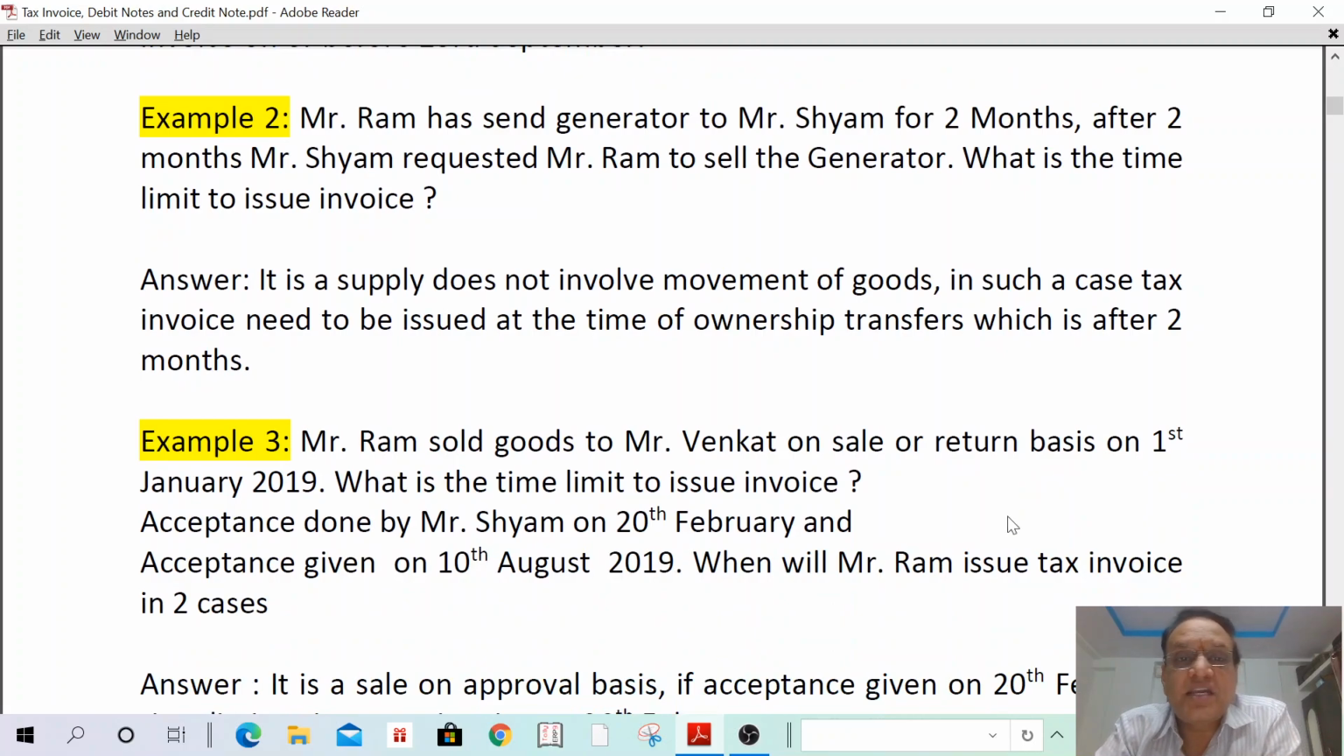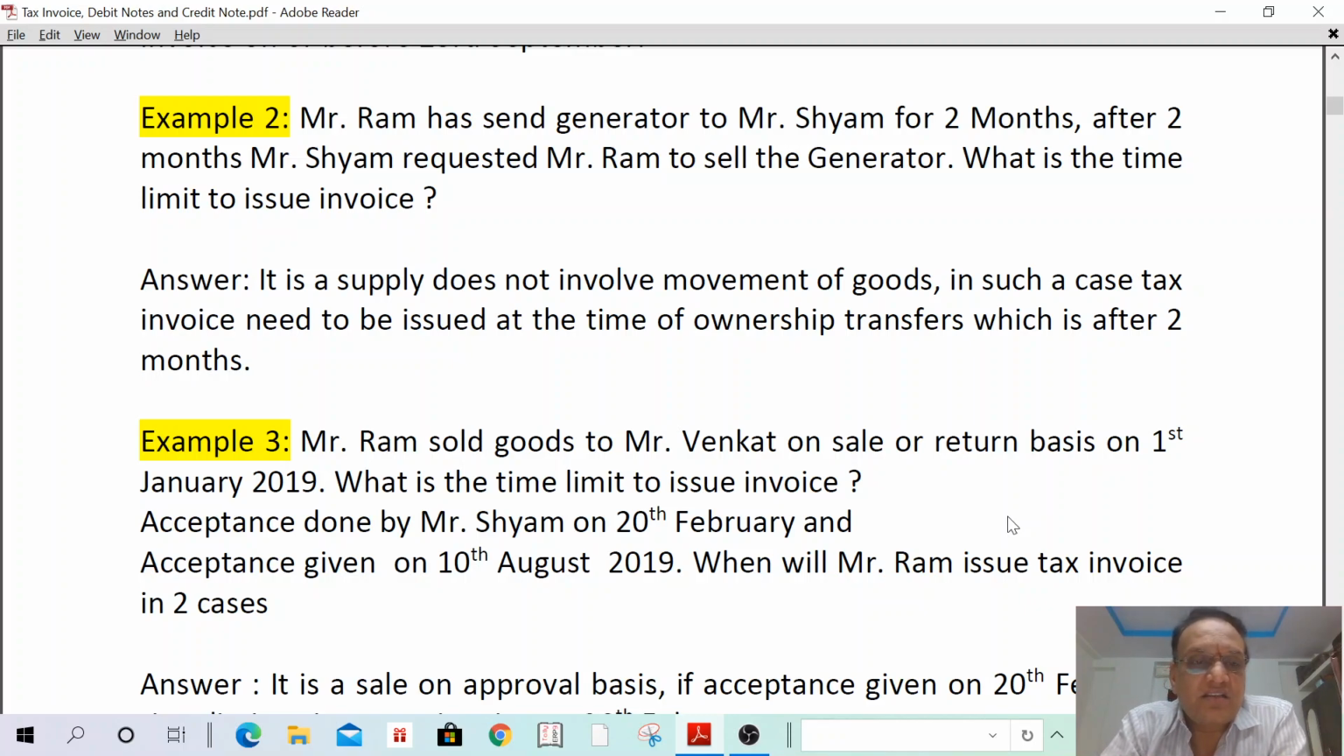Mr. Ram has sent a generator to Mr. Shyam for 2 months. After 2 months, Mr. Shyam requested Ram to sell the generator. What is the time limit to issue invoice? It is a supply not involve movement of goods. That means it is a supply but does not involve movement of goods. In such a case, invoice shall be issued only after 2 months only.